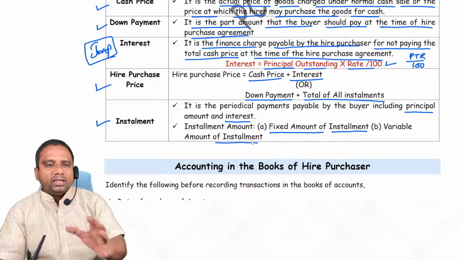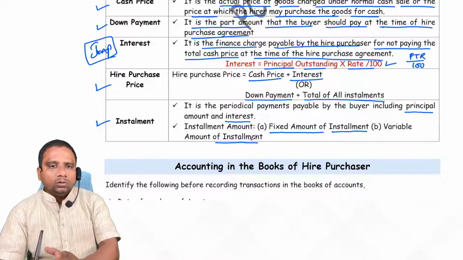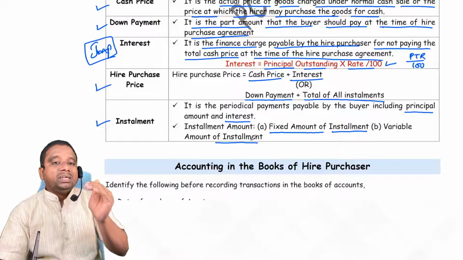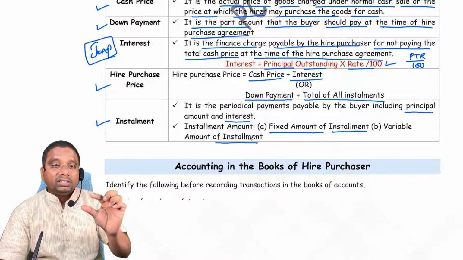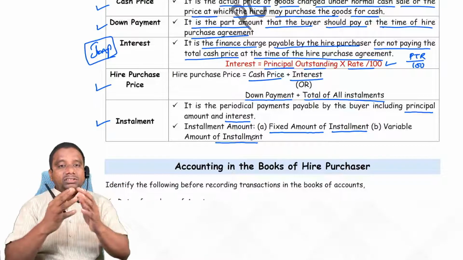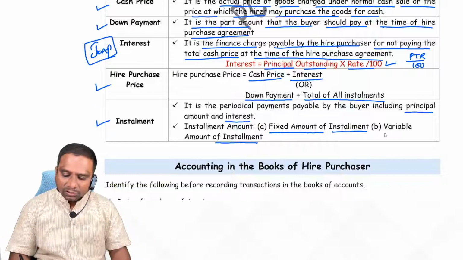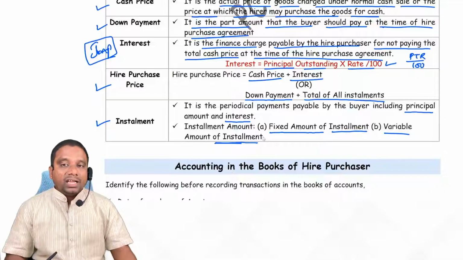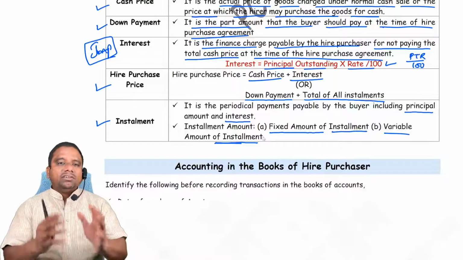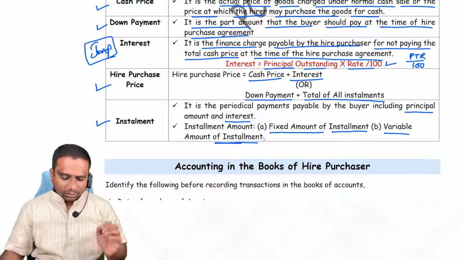Generally, if you borrow for a car or if you take a loan, the amount of installment is fixed. In this fixed installment, the amount is fixed, but the principal amount and interest are variable. Sometimes the amount of installment itself is variable. Hope you understood. Next one.